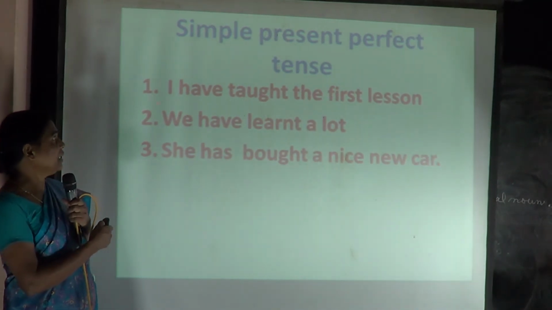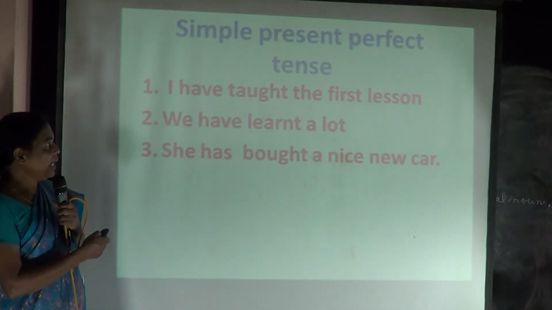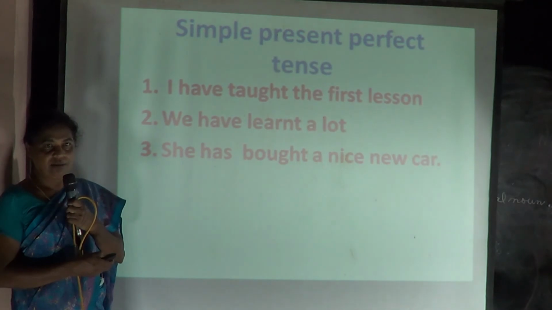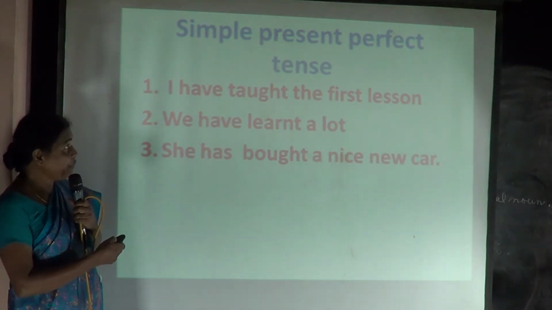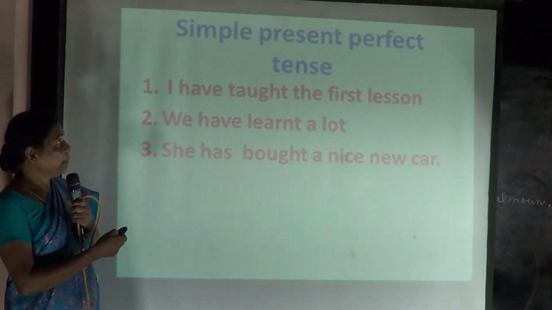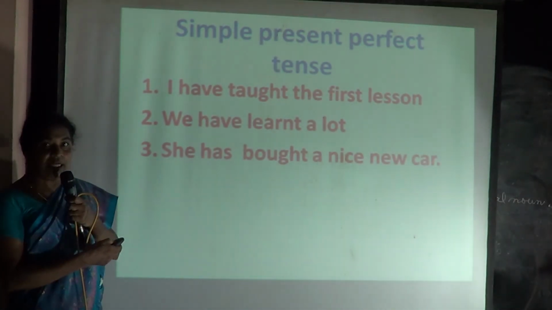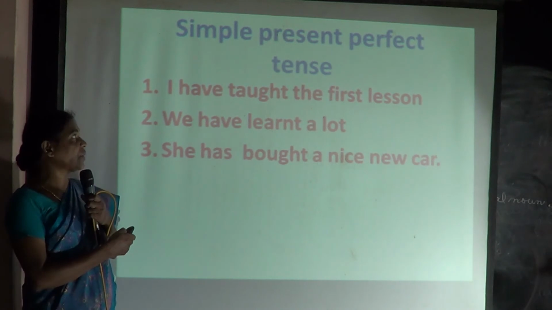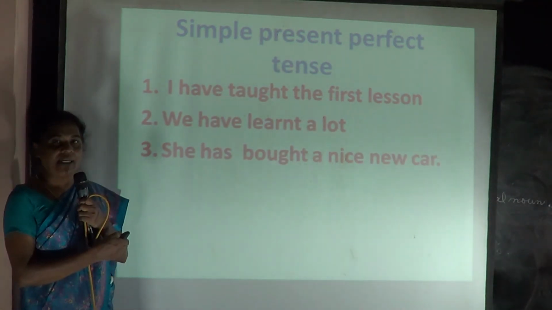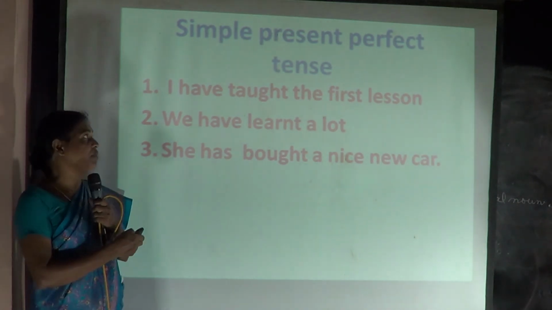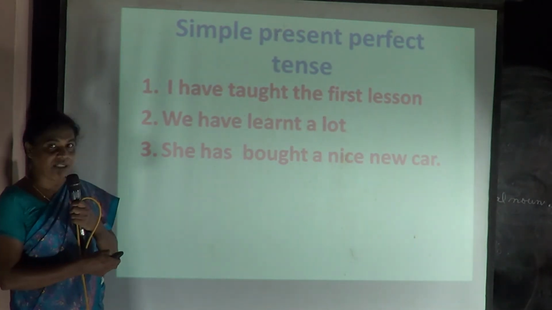Now you see here the example, first example. I have taught the first lesson. So the example here says, I have taught. That is present perfect. It is in the present perfect form. I have taught. Listen always, this has, have, had. They come under the perfect forms. So I have taught the first lesson.